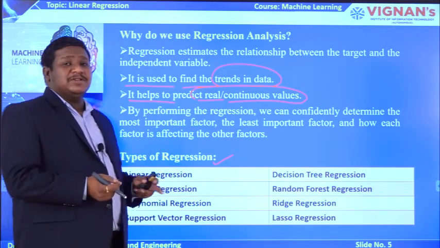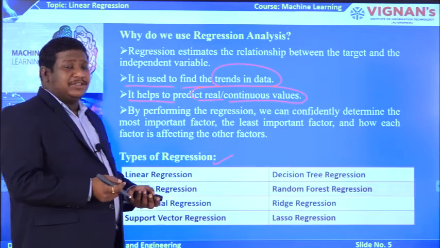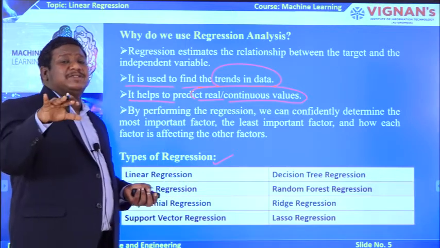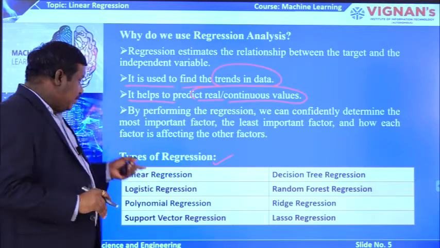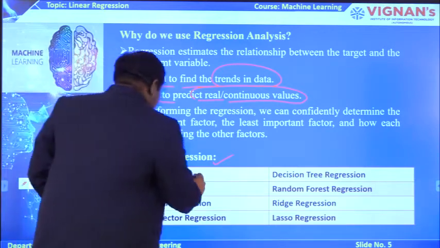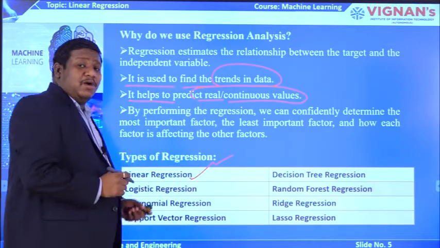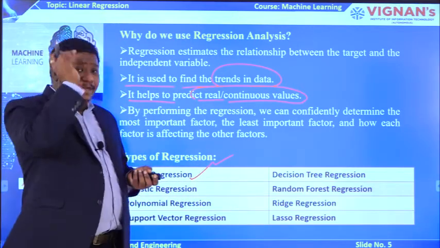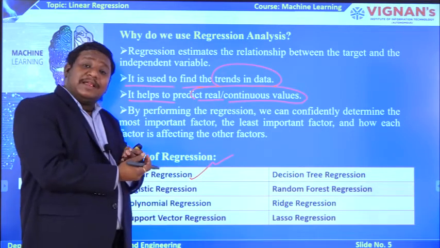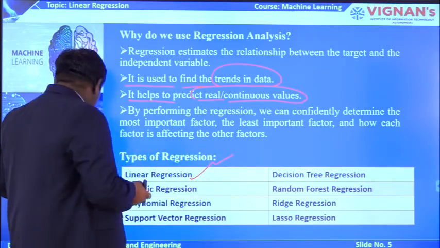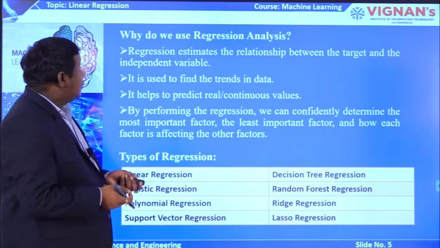But in this syllabus, we are covering linear and logistic regressions, which are very famous and mostly used regression models in real-time problems of machine learning. So in today's lecture, we are going to see the first one, linear regression: how it can be implemented, what the various techniques are that can be used to identify this linear regression, and what the real-time applications of linear regression are. We are going to see that in the next slides.